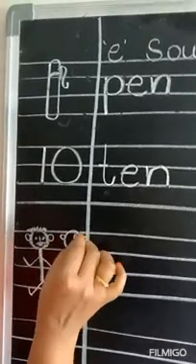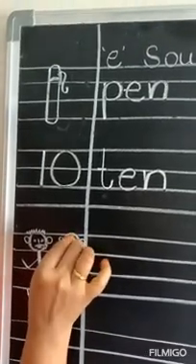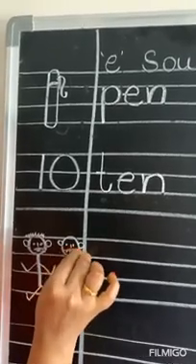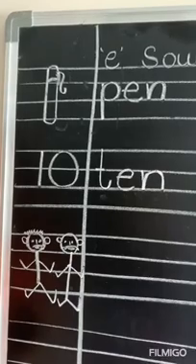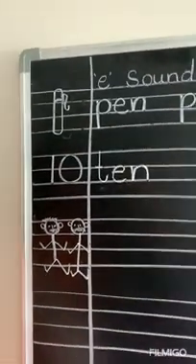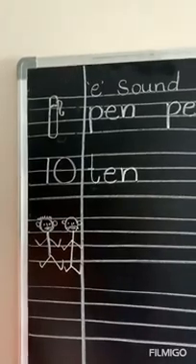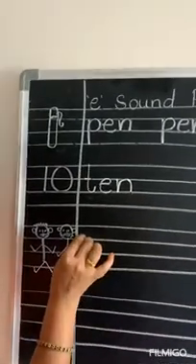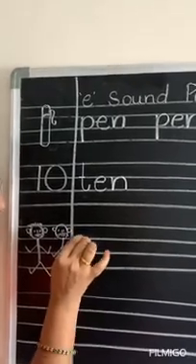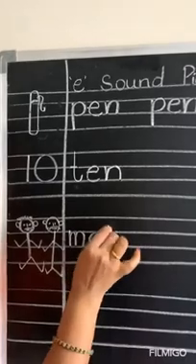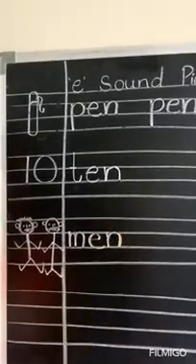So when we draw two people, we call them as men. Men. Okay, two persons are there, we call them as men. When two people are there, or three, or four, or 10, 15, 20, 100, we call them as men. So men is M E N, men.